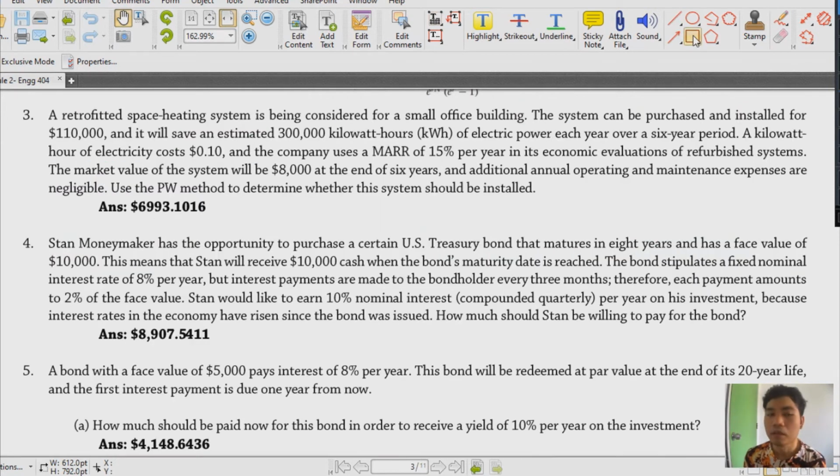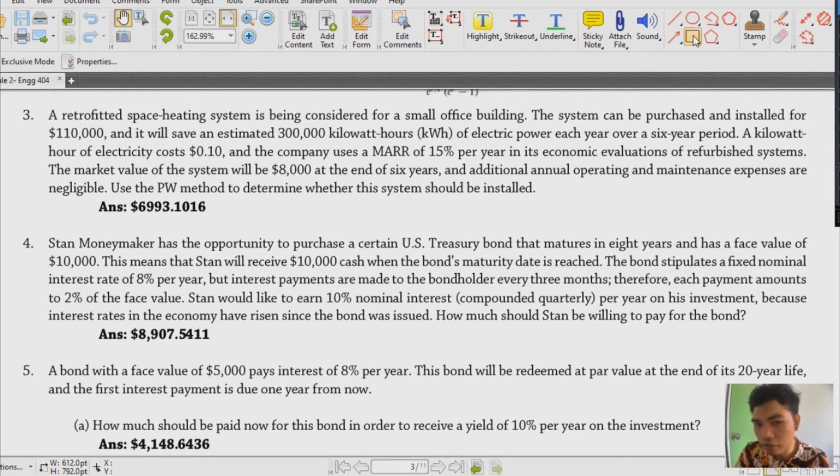Okay? Now, let's have another problem, and in this case, we're considering bonds. Okay? Stan Moneymaker has the opportunity to purchase a certain US Treasury bond that matures in 8 years and has a face value. So, buti pa yun may face value, no? Then, 10,000 yung face value na. And this means that Stan will receive 10,000 cash when the bond's maturity date is reached.